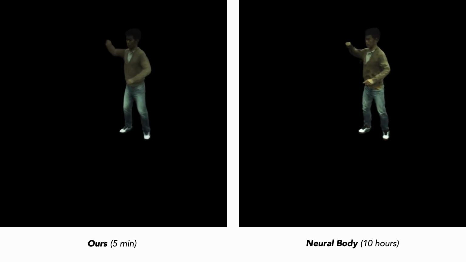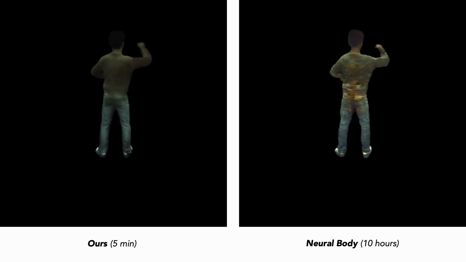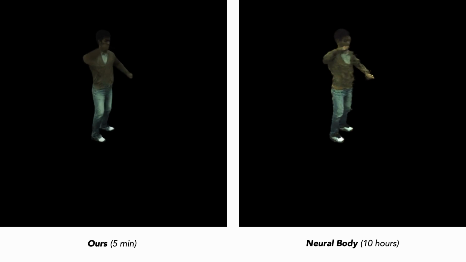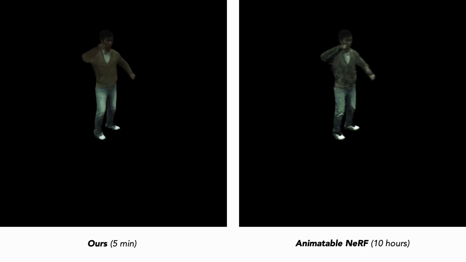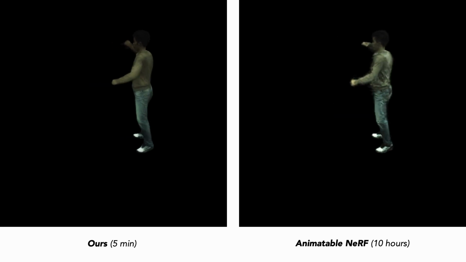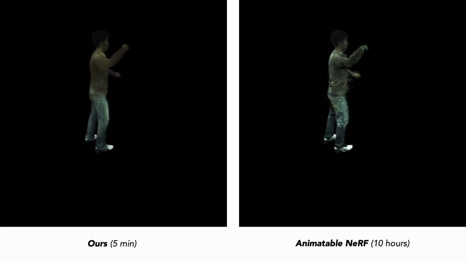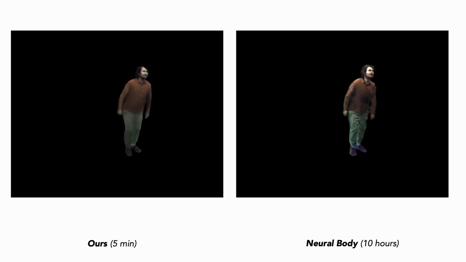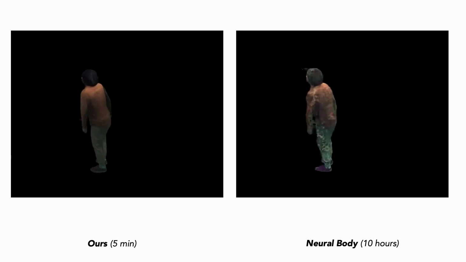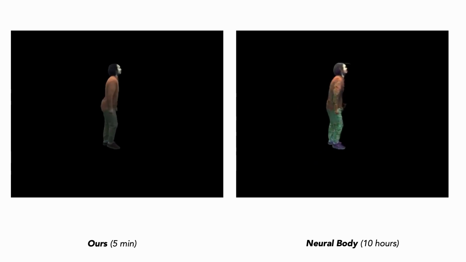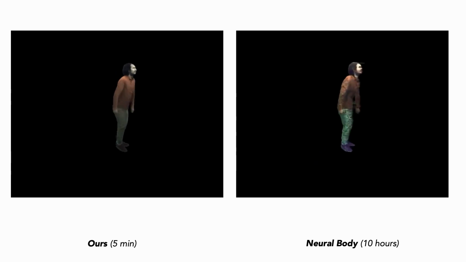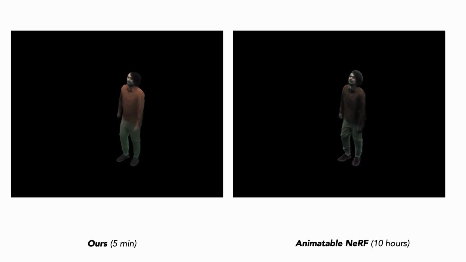We show the result of the 360-degree rendering of a static frame in this slide. Here is a comparison with another baseline. Here we show the comparison of the novel view synthesis on a different subject. And we show the result with another baseline.